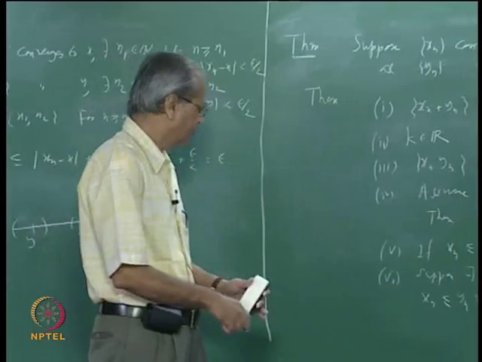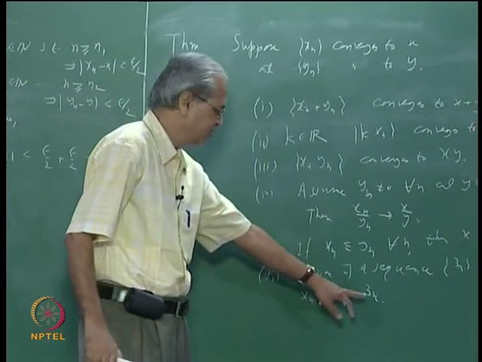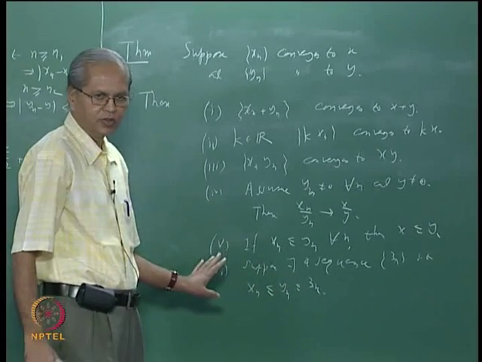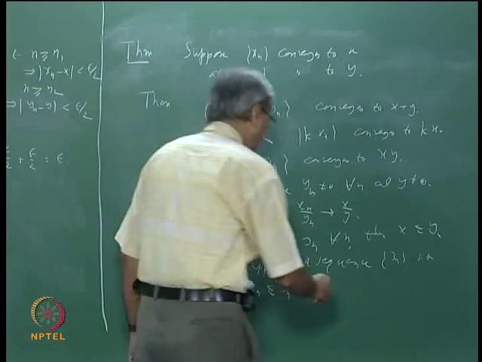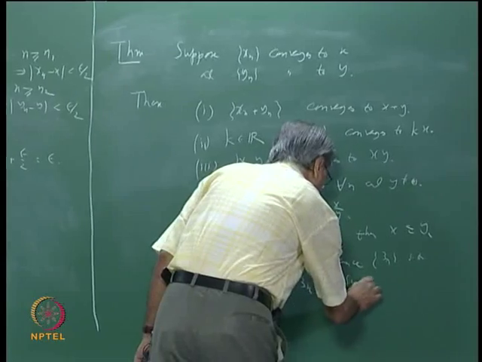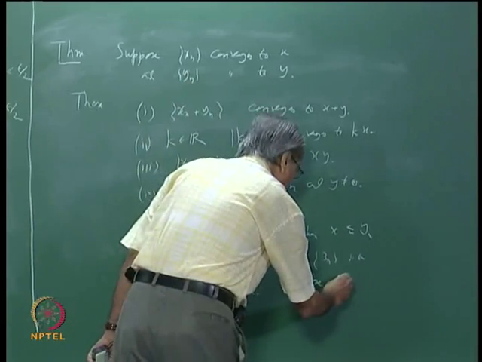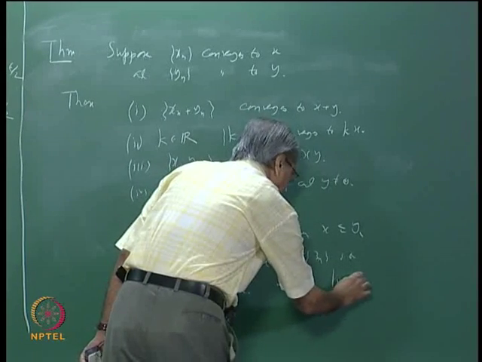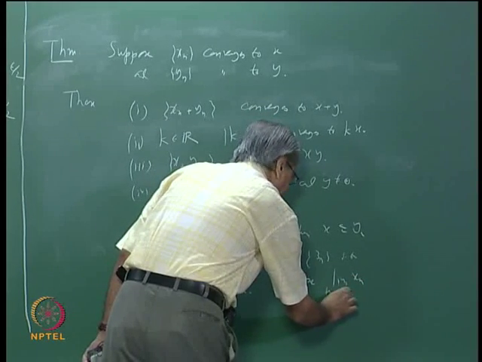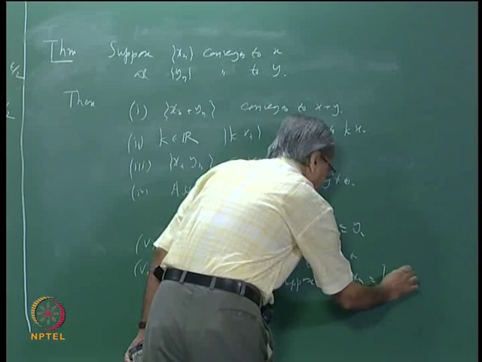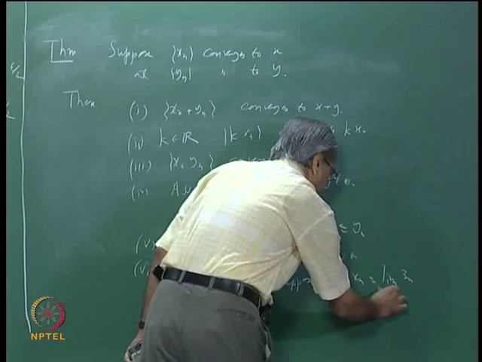And suppose xn converges, zn also converges, and suppose both of them converge to the same limit. Suppose limit of xn as n tends to infinity is the same as limit of zn as n tends to infinity.